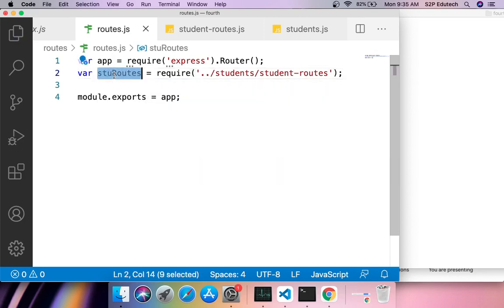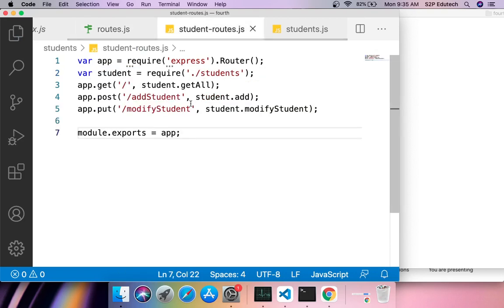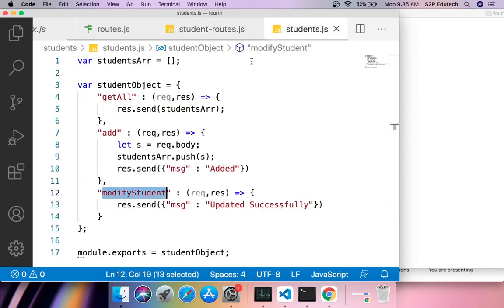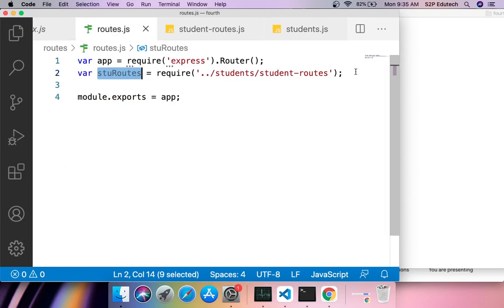So in my stu routes, what I get is this particular app, which is again part of the router, right? So I get that here. I get reference to it because we have exported that app from there and we are importing it here. This require is the syntax in Node.js for importing some module or some package, right?